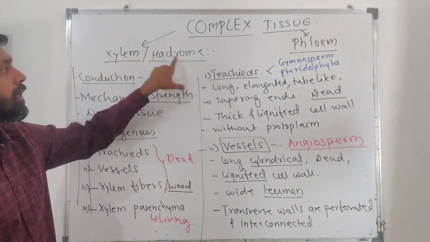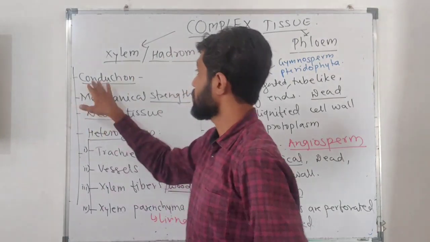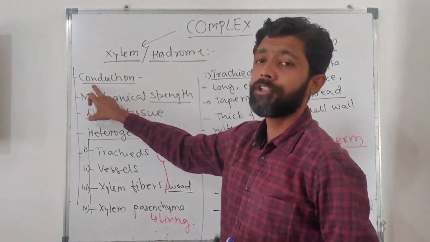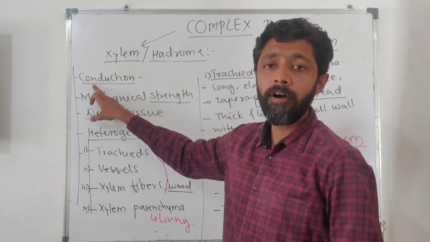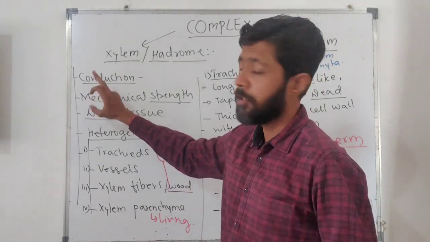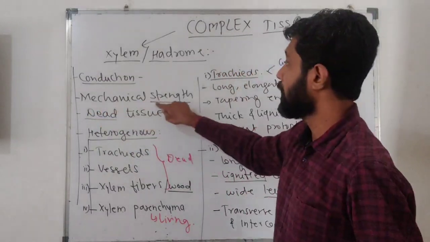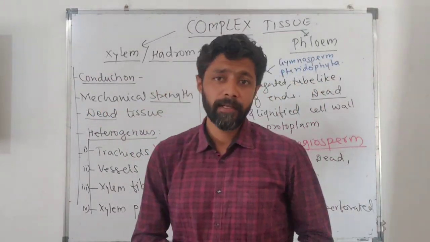So xylem is considered a hydrome. Xylem is also called hydrome. Xylem is primarily meant for conduction of water and minerals from the root to the entire plant body. Alongside this, they will provide mechanical strength. So why will they provide mechanical strength?